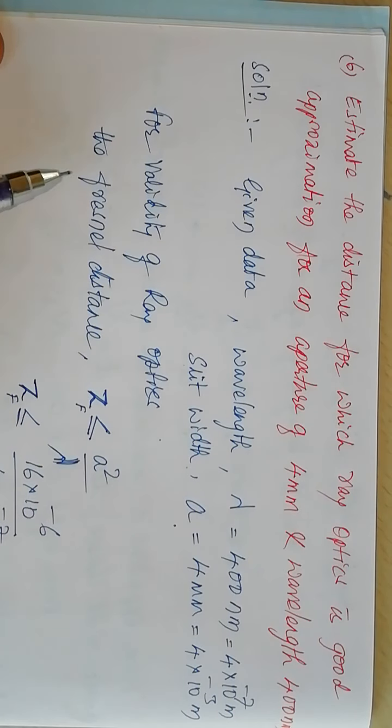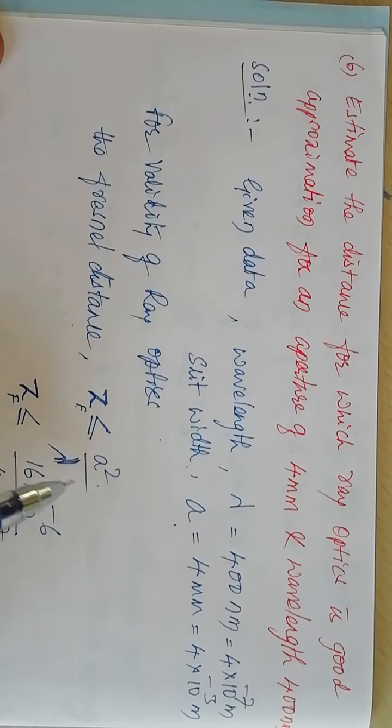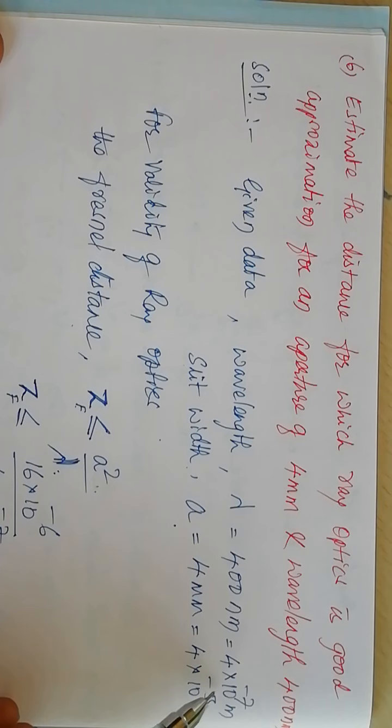For validity of ray optics, the Fresnel distance ZF must be less than or equal to a squared by lambda. So a and lambda are given here. Straight away substituting the values, we calculate the Fresnel distance is less than or equal to 40 meter. In other words, the linear width of the central maximum is equal to the width of the slit up to a distance of 40 meter for a given wavelength and slit width.